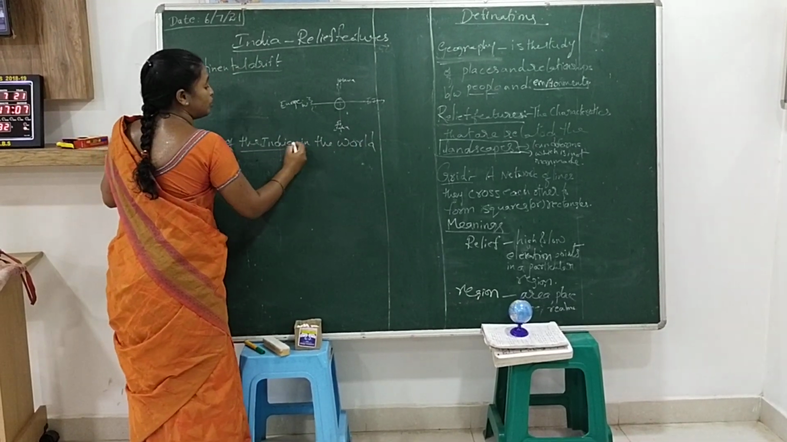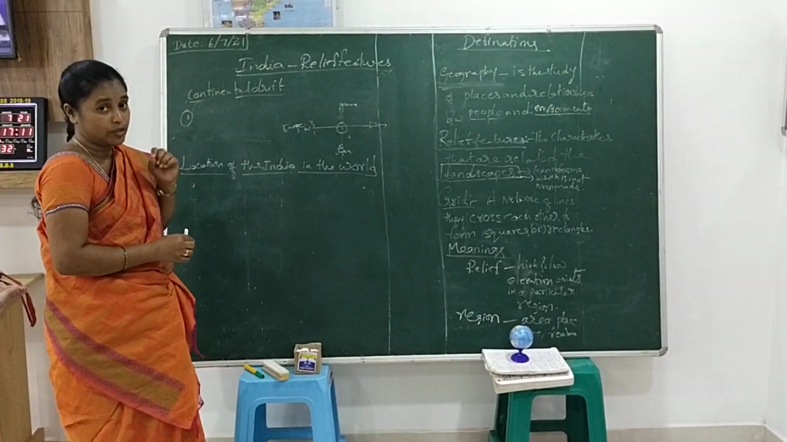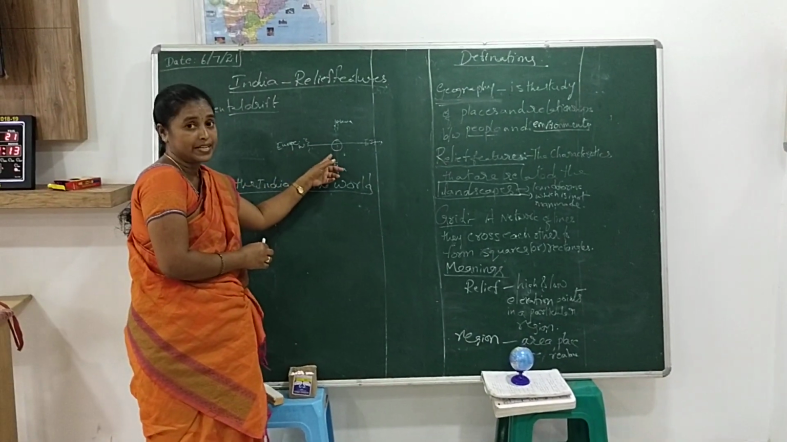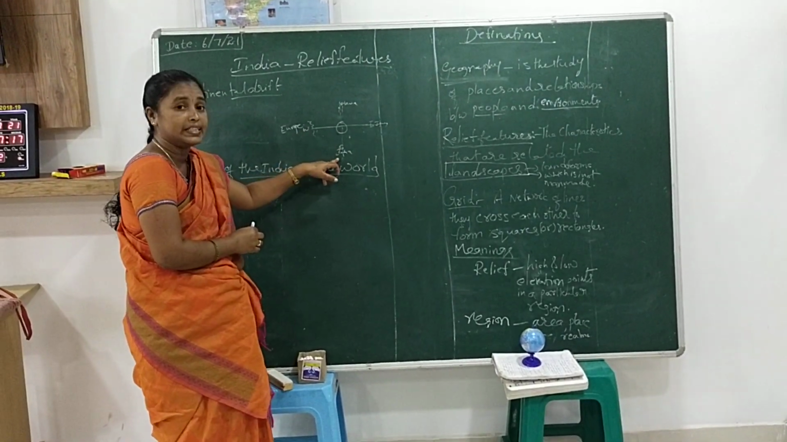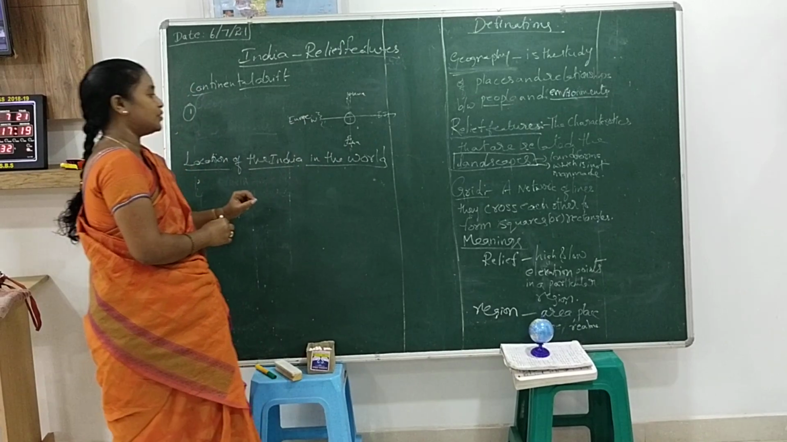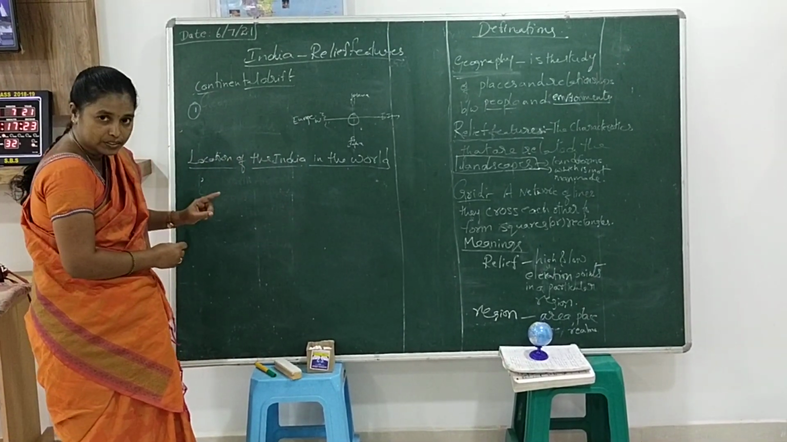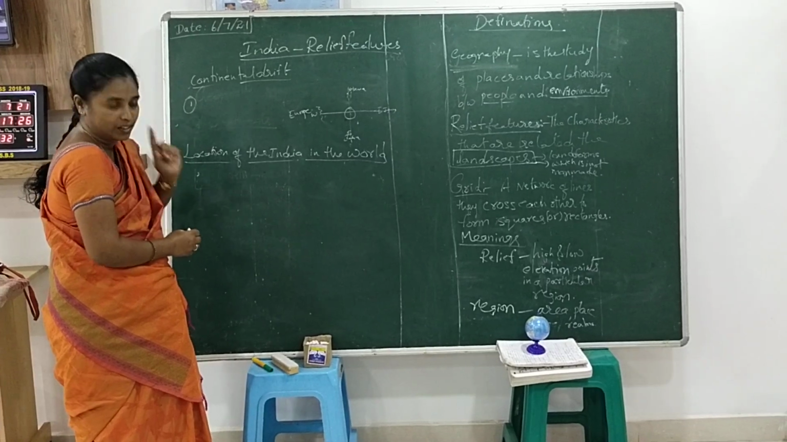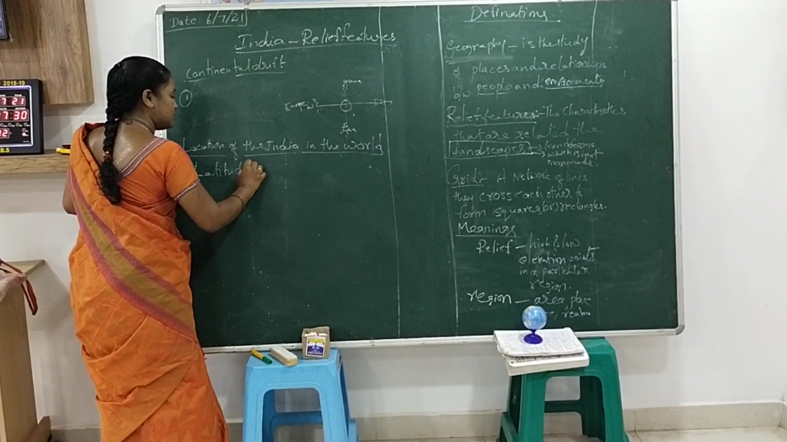We have a number of continents. In the continents, a number of countries are there. We have just one clue: India belongs to the Asia continent and is also located in the southern direction. In the world, how can we find where India is located? Based on the latitudes and longitudes. What are called latitudes and longitudes?